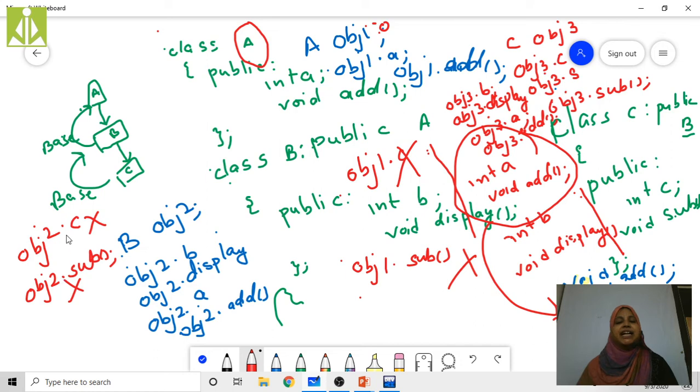Why? Because C and sub function both are present in class C. Class C is derived from class B. Class C is going to inherit all the properties of class B, but class B's object is not going to access the data members and member functions which are present in its subclass or its child class. Right?